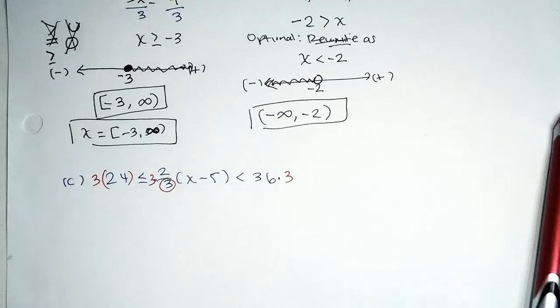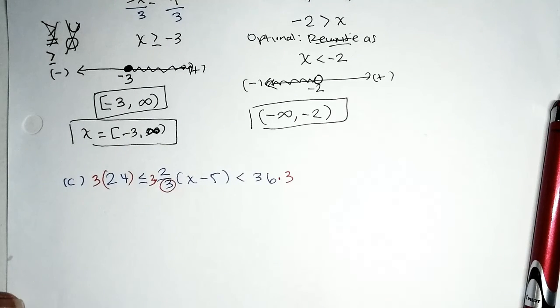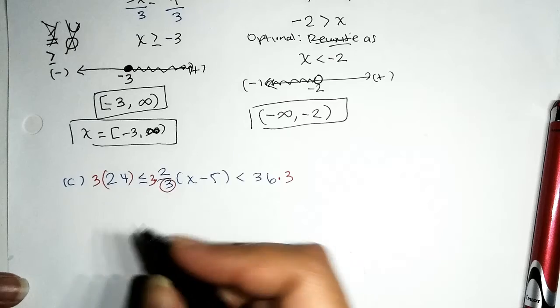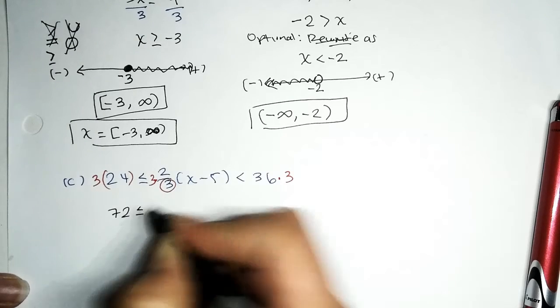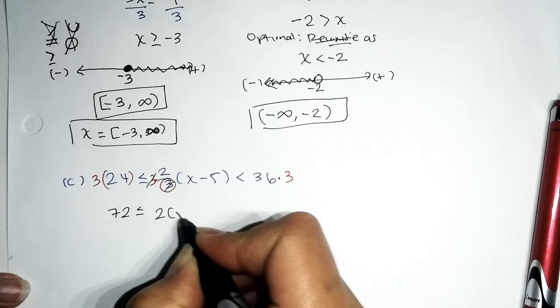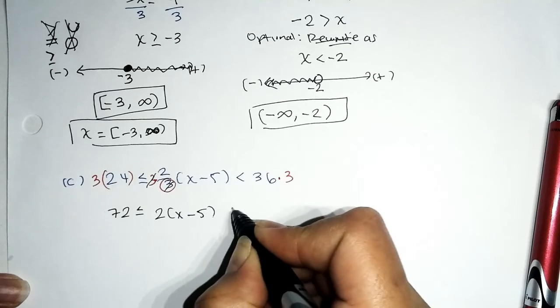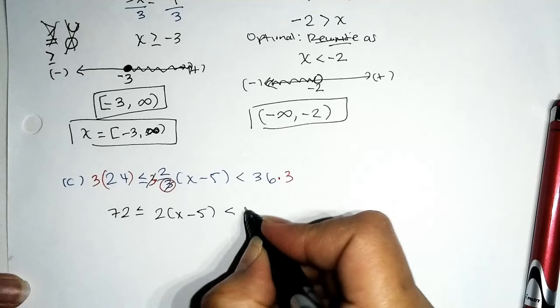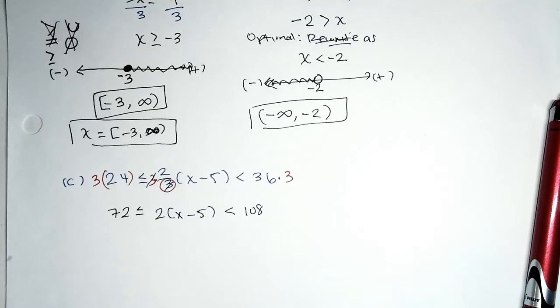Okay, so go ahead, grab your calculator. Let's do this. The product of 3 and 24 will give us 72. The quotient of 3 in itself will give us 1, and that will leave us with 2 times (x minus 5) is less than 36 times 3, which gives us 108. Fantastic. So now I have the green light to distribute and avoid the fraction computation.